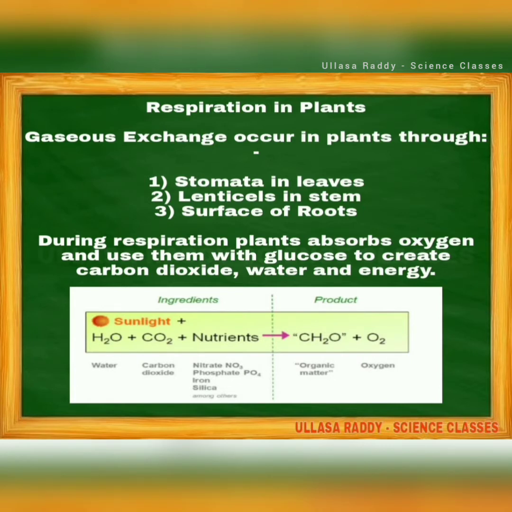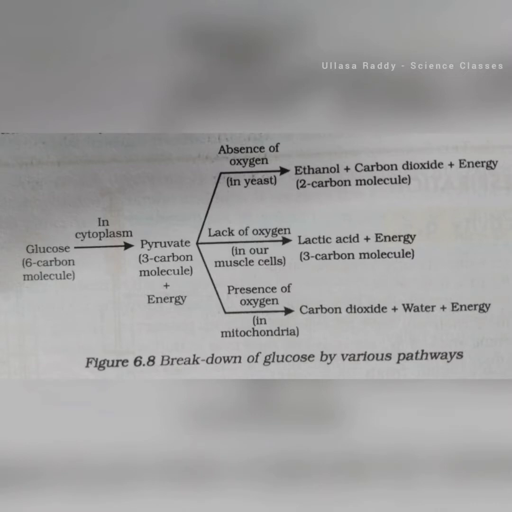Let us go to respiration in plants. Gaseous exchange occurs in plants through the stomata in leaves, the lenticels in stems, and the surface of roots. During respiration, plants absorb oxygen and use it with glucose to create carbon dioxide, water and energy. This is the breakdown of glucose by various pathways. Very important for your examination also.